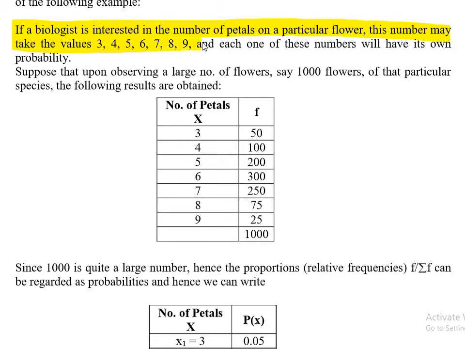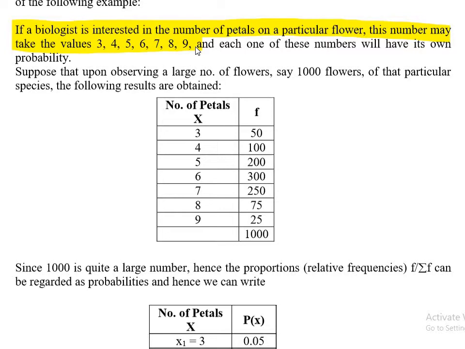Now this is given to us. We don't know what it is, because a biologist is interested in the flowers, and you know that every flower has some petals on it, right? So he said the flowers we are considering can have 3 petals, 4, 5, 6, up to 9 petals.